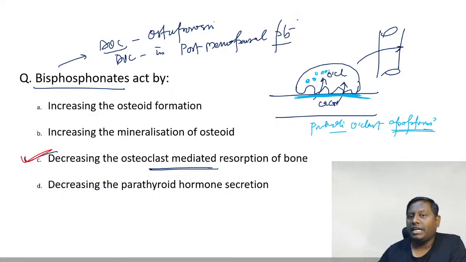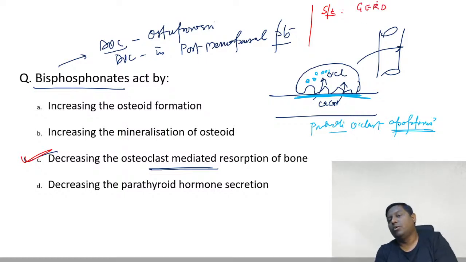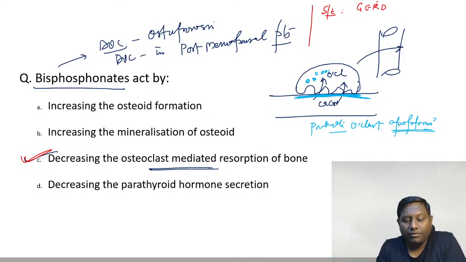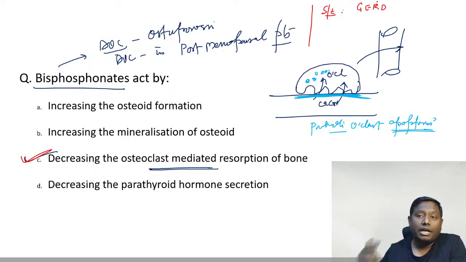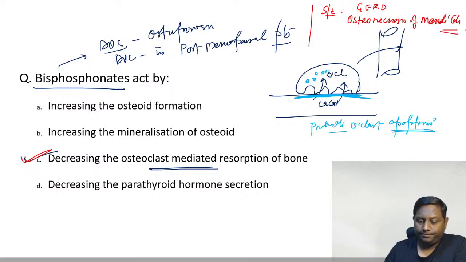Bisphosphonate side effects are asked in questions. Side effects like GERD, gastroesophageal reflux disease, can occur because of lower esophageal irritation. That is why whenever you give this, ask the patient to maintain an upright posture. GERD is one of the very common side effects. And osteonecrosis of the mandible, also called jaw necrosis, is the other side effect that we have.